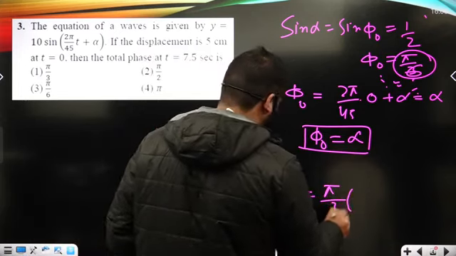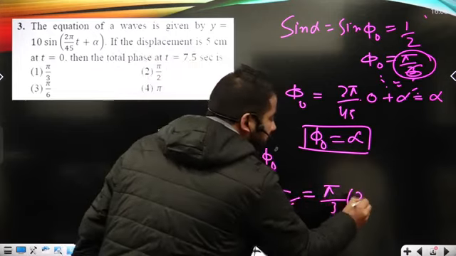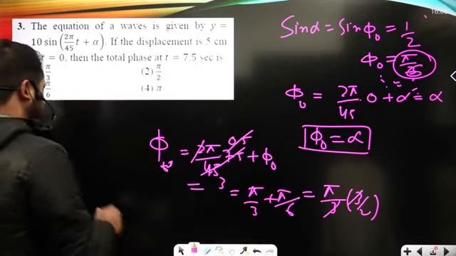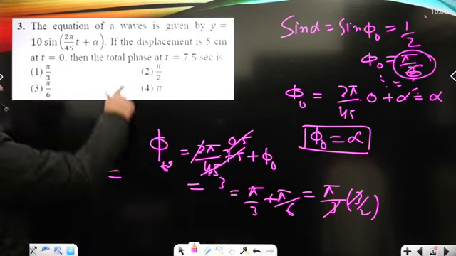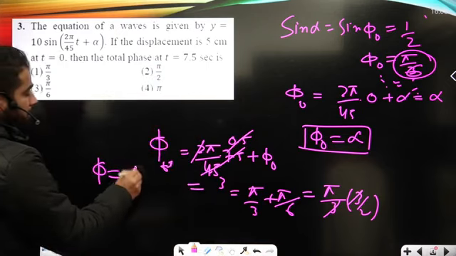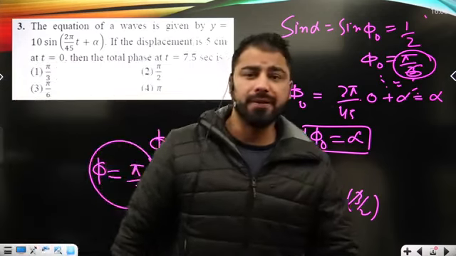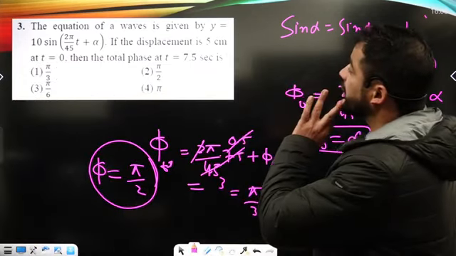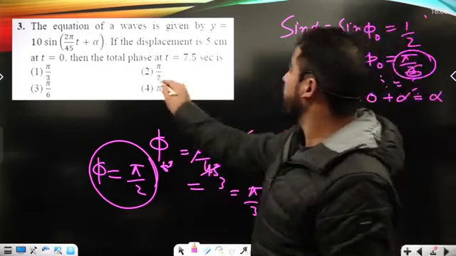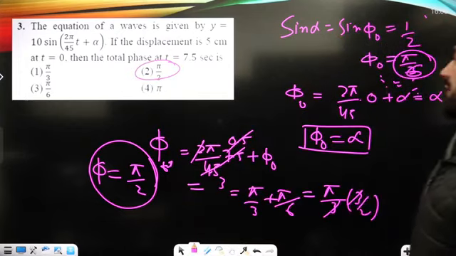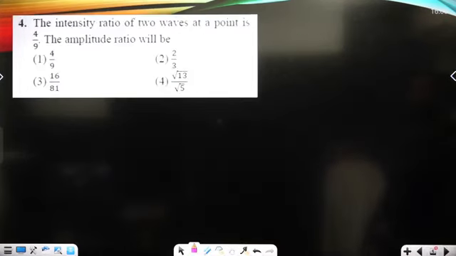It's pi upon 3 times 1 plus 1 upon 2, that's 3 upon 2, and the 3 cancels. So the total phase at this time, 7.5 seconds, is pi upon 2. Pi upon 2 is shown under option number second, so that is correct here.